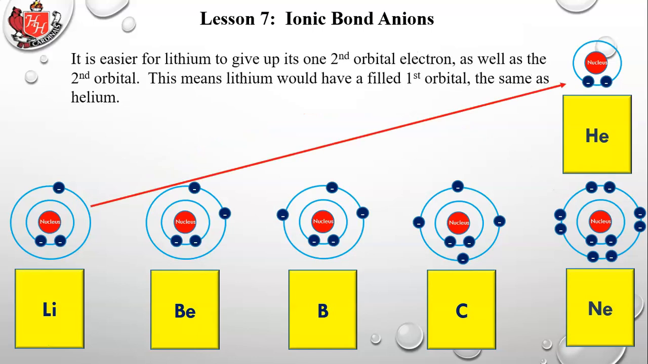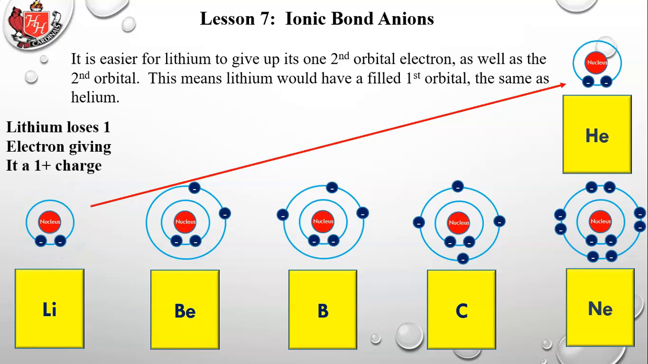It is easier for lithium to give up one of its second orbital electrons, as well as the second orbital. This means lithium would have a filled first orbital, the same as helium. So lithium loses 1 electron, giving it a 1+ charge. That's the way we write the charge. It's the number first and then the sign, so it's called a 1+ charge. You can call it a +1 charge, but it's written like that, okay?